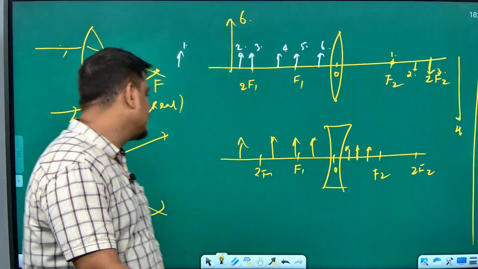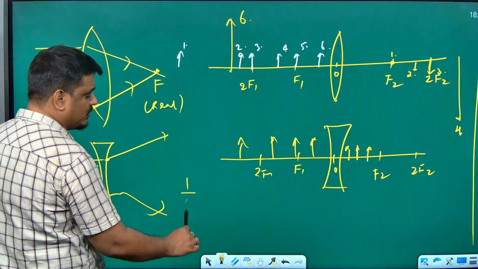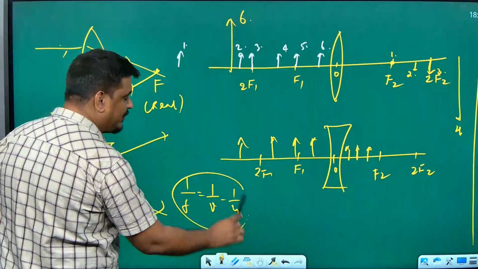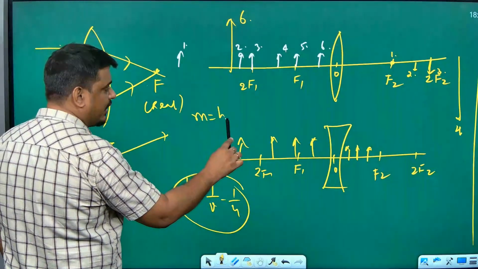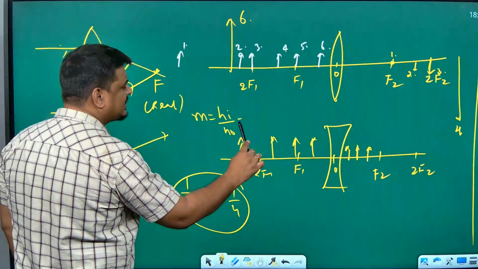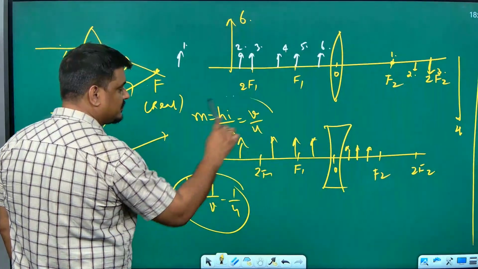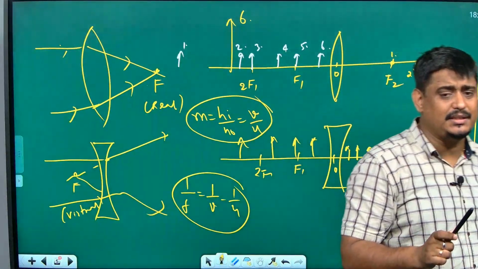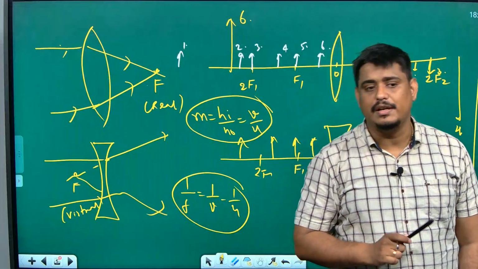And then we have the lens formula. The lens formula is 1/f = 1/v - 1/u, and magnification, which is the ratio hi/ho, is equal to +v/u. The mistake you may make in numericals of this chapter is taking the sign convention wrongly.